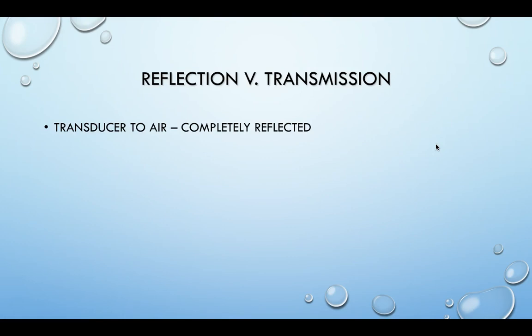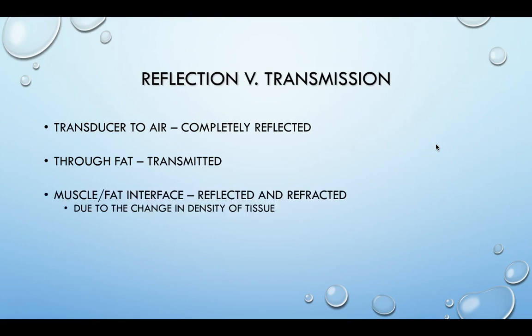So reflection versus transmission, okay? From the transducer to the air, about 98% of the energy is reflected. It's almost completely reflected, which is why we need some sort of conducting mechanism, in this case usually gel or potentially water. Through fat, we get a lot of transmission, which is good because we're not usually trying to treat fat. We transmit through that fat because it has a high water content. At the muscle-fat interface, however, we get a lot of reflection and refraction as well because of that change in density.